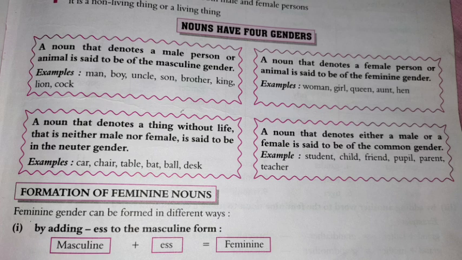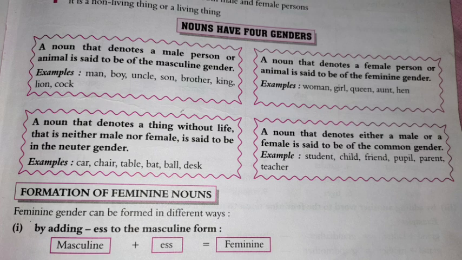Example: man, boy, uncle, and so on. A noun that denotes a female person or animal is said to be of the feminine gender. It means if a noun denotes a female creature, that is called feminine gender. Example: woman, girl.